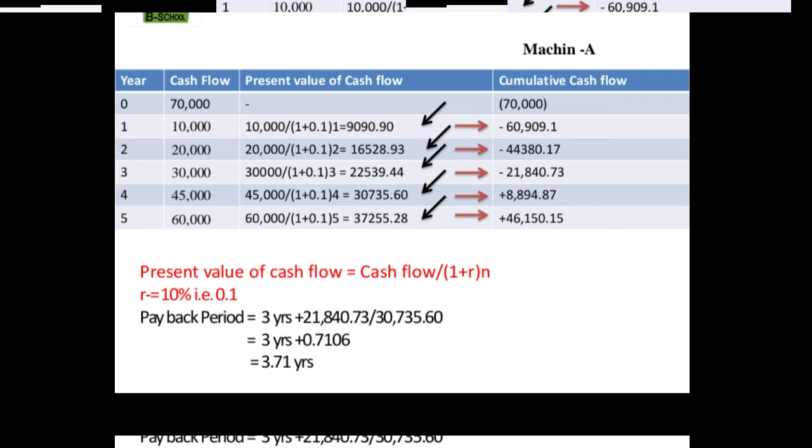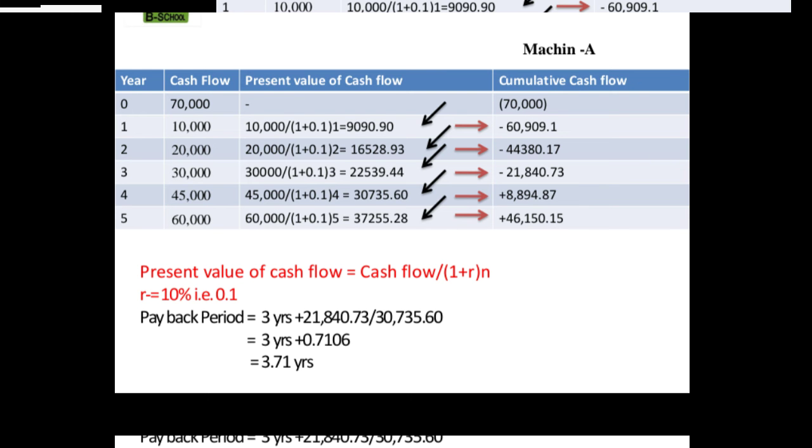The formula to calculate present value of cash flow is cash flow divided by 1 plus R raised to N. N is what? Number of years. R is the discount rate of return. So one is the simple payback period method, another one is the discounted payback period method. So here we have to use the discount rate of return. So before calculating the cumulative cash flow we need to calculate the present value of cash flow.